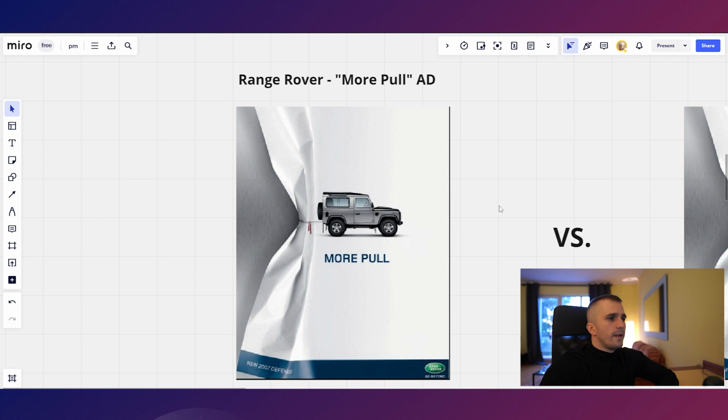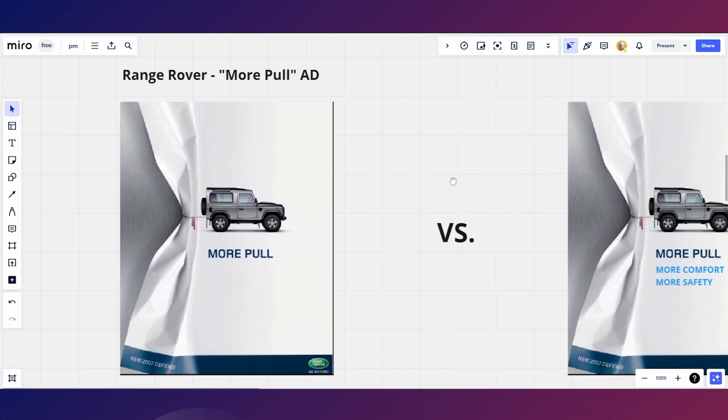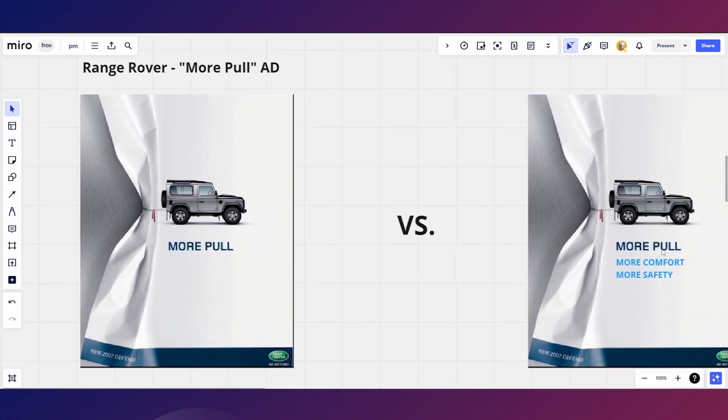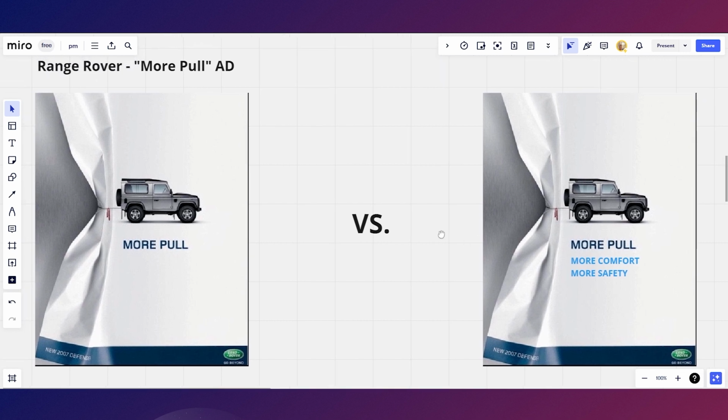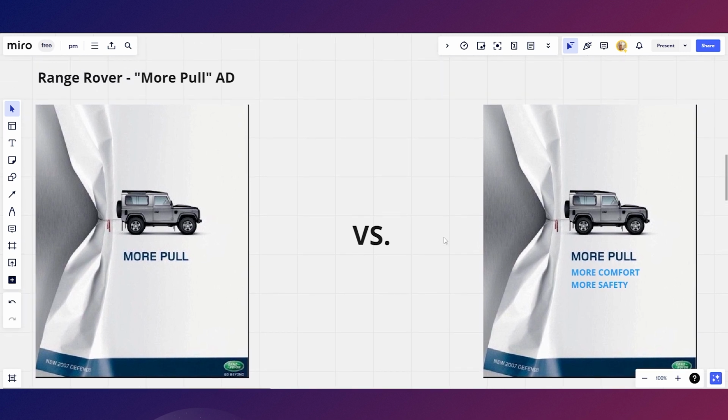So imagine if they knew that their persona cared about the pulling power, but instead of mentioning only more pull in this ad, as they have done in a creative way, imagine if they had gone for multiple benefits. Let's say, for example, more pull, more comfort, more safety. Now imagine that you're buying a car and you really care about its pulling power. Which of these ads would drive a stronger emotion for you, and which one would persuade you to click on the ad and potentially buy the product? The first one or the second one?